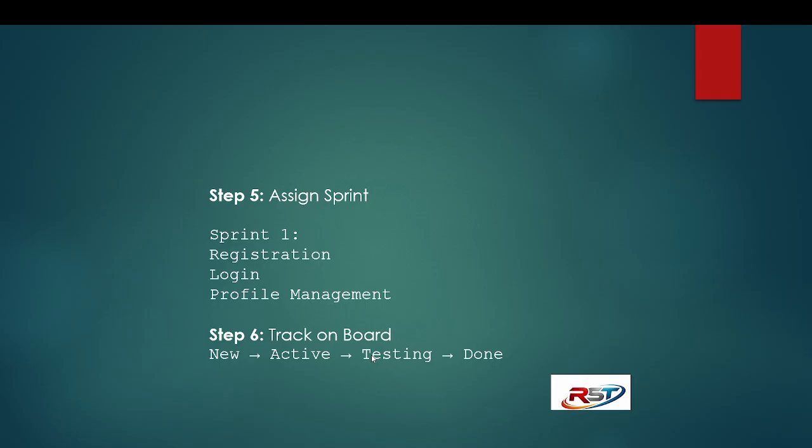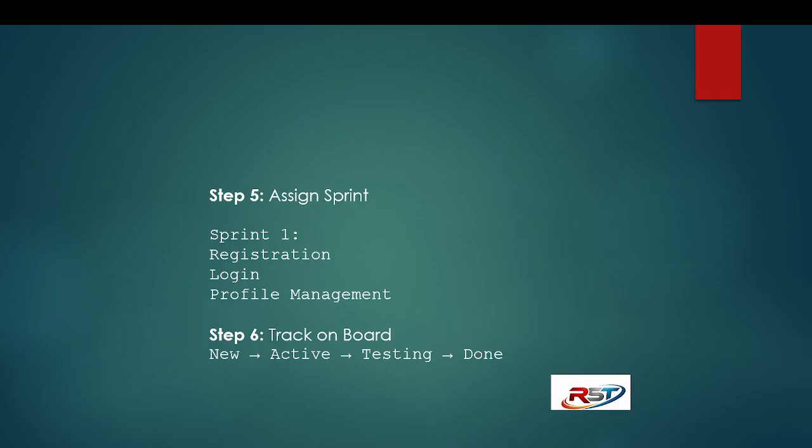Step 5 is assign sprint. Sprint 1: registration, login, profile management. In Sprint 1 we assign these three items to be achieved, registration, login and profile management, within 14 days. So two weeks, right? Then track on board.